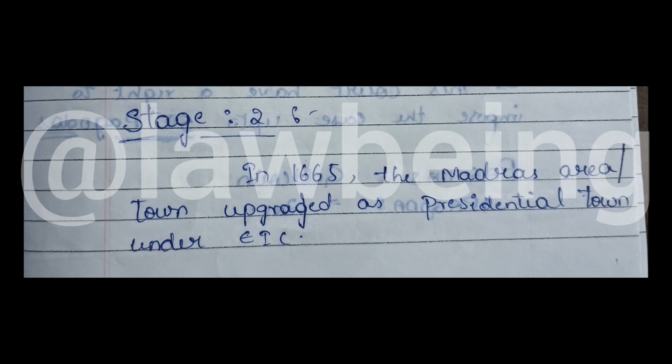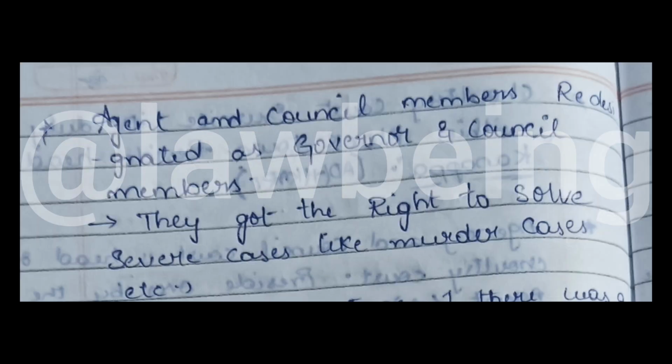In 1665, the Madras town was upgraded as a presidential town under the East India Company. Agent and council members were redesignated as governor and council members. They got the right to solve severe cases like murder cases. Remember, in stage 1 there was no right to solve murder cases. In stage 2, the agent and council court got the right to solve murder cases.